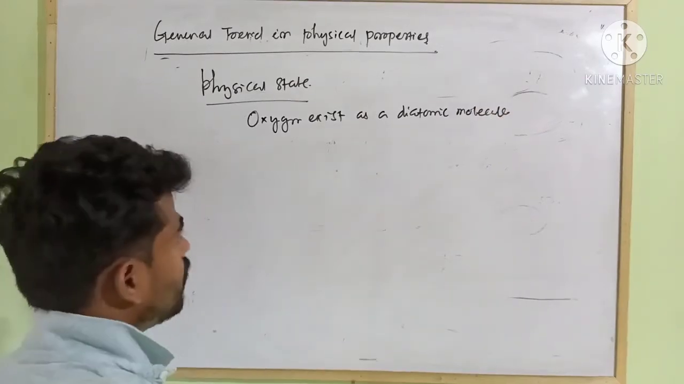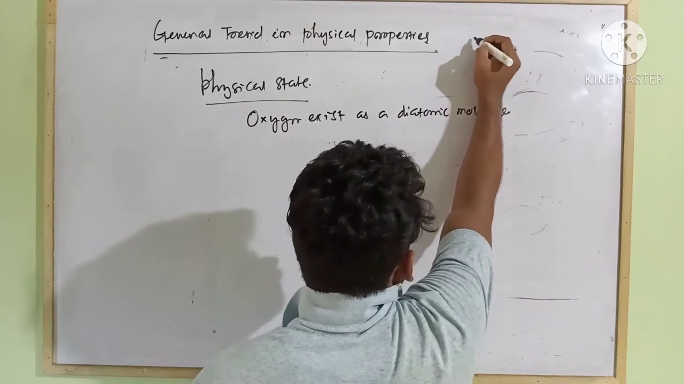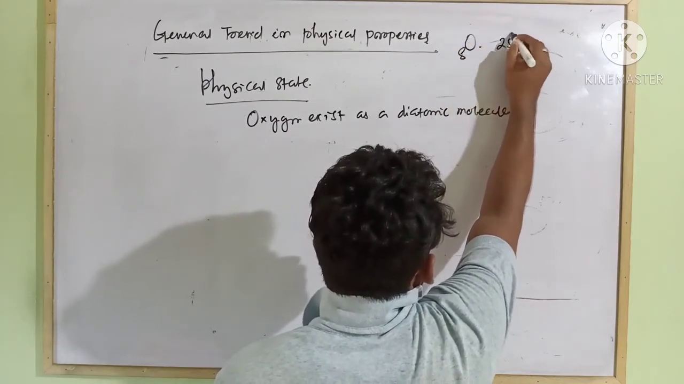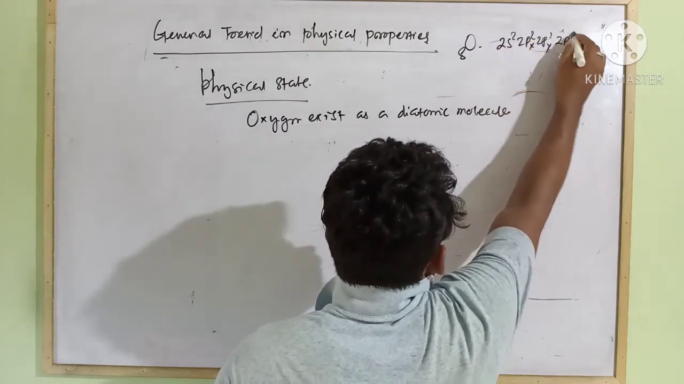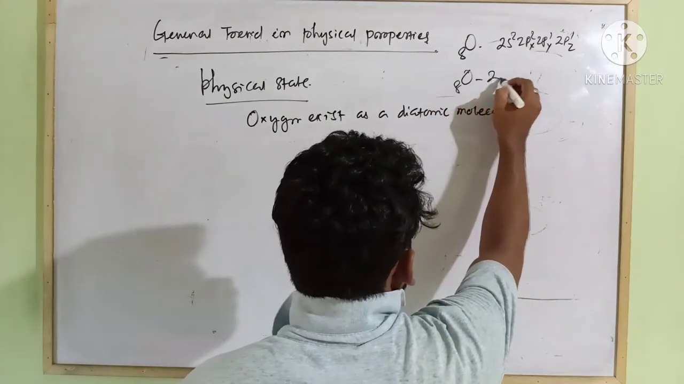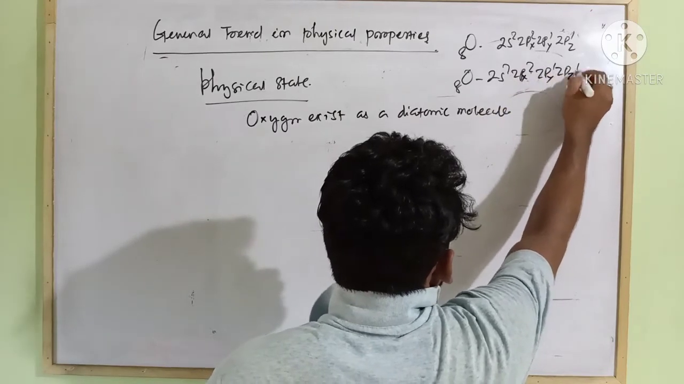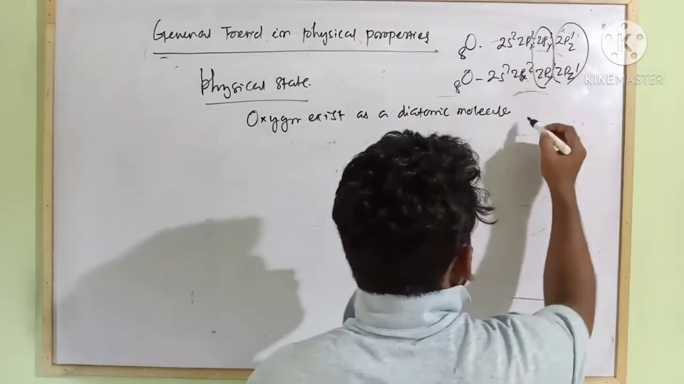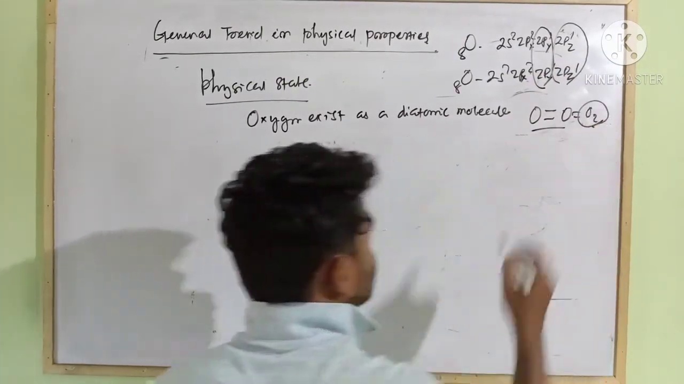Oxygen exists as a diatomic molecule because oxygen has the valence configuration 2s2 2px2 2py1 2pz1. Another oxygen atom has the same configuration 2s2 2px2 2py1 2pz1. So here the two covalent bonds are formed and oxygen exists as a diatomic molecule, that is O2.